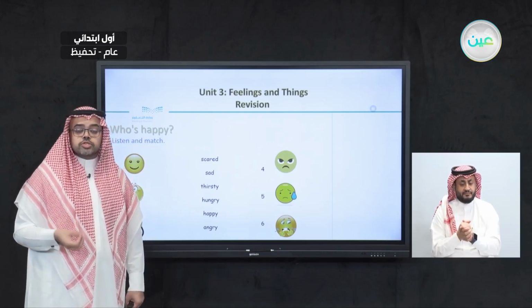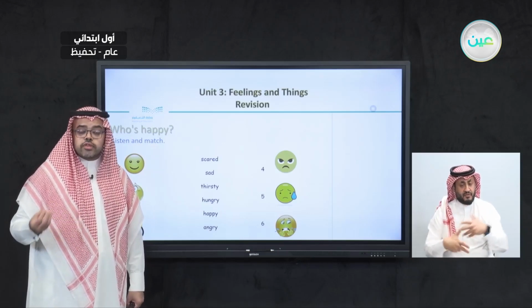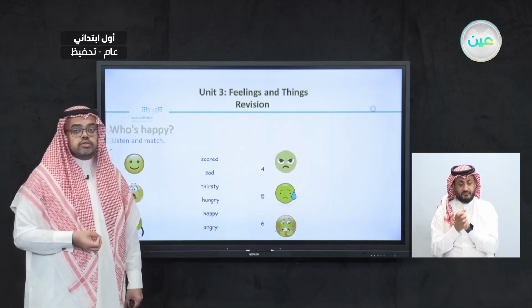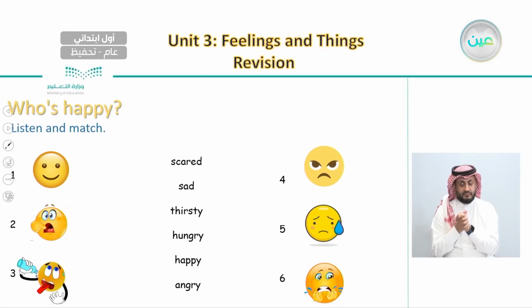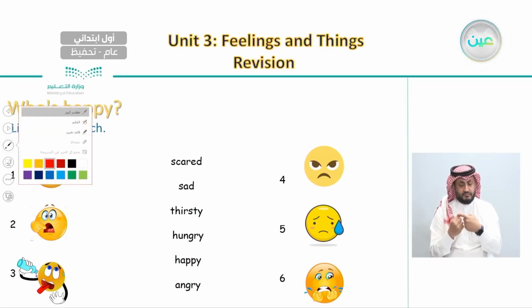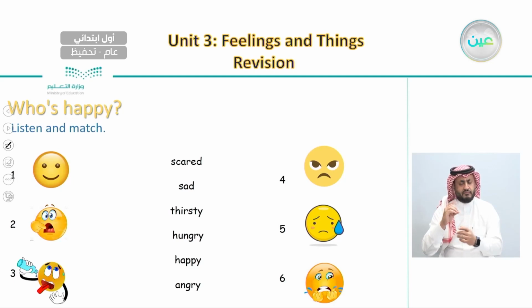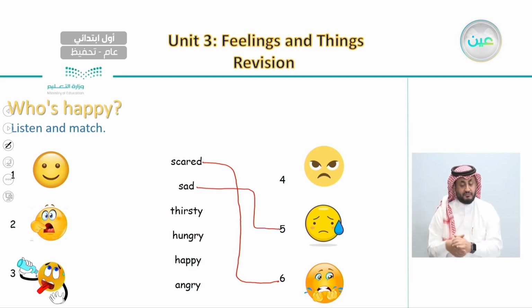So now let's try to match each of these feelings with the right picture. We will start with the first feeling, which is scared. We said that scared is number 6. And the second feeling we have is sad. And we can see that number 5 is sad.